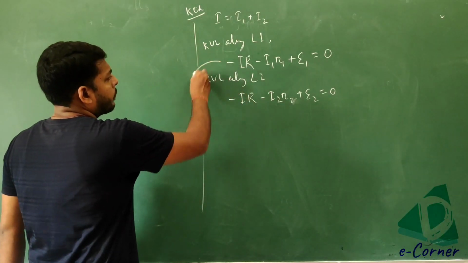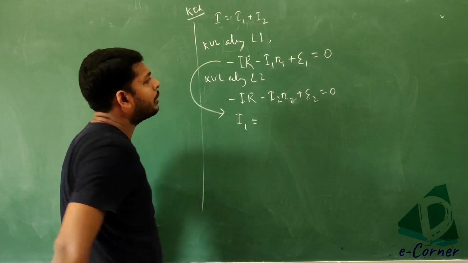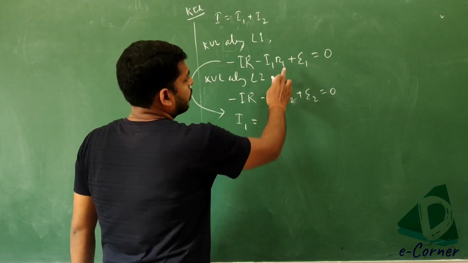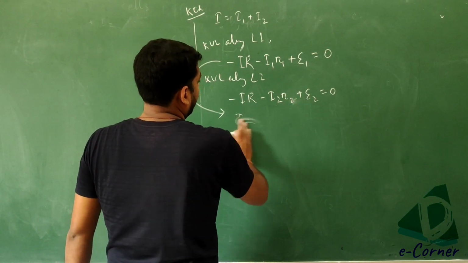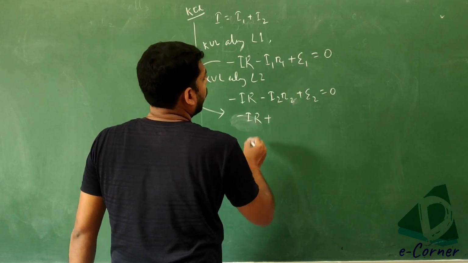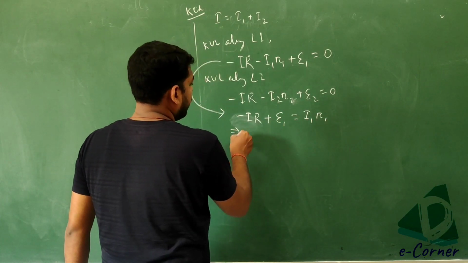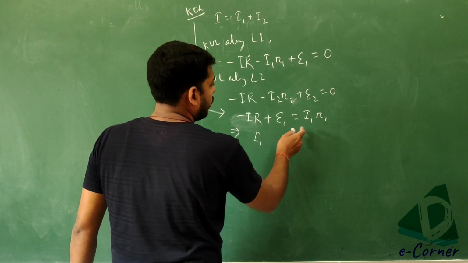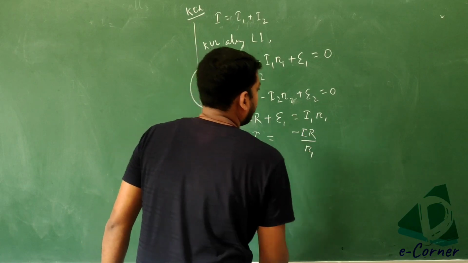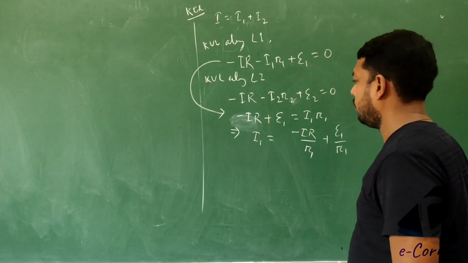From this equation, we can calculate the value of I1. Taking terms to the right hand side, minus IR plus E1 is equal to I1 into R1. That implies I1 is equal to minus IR divided by R1 plus E1 divided by R1.